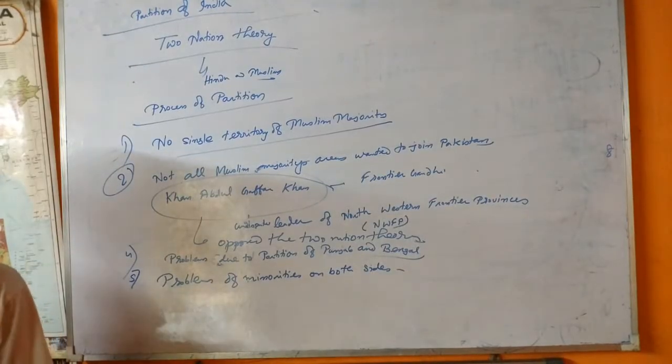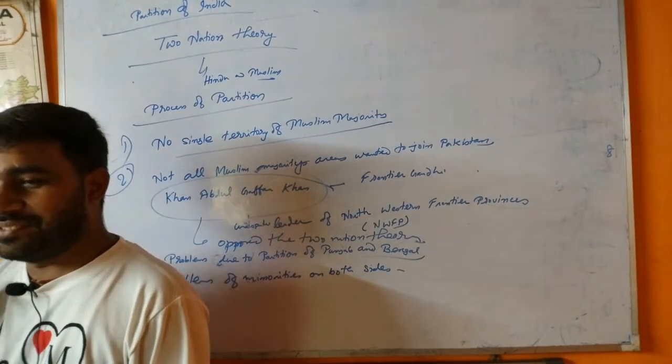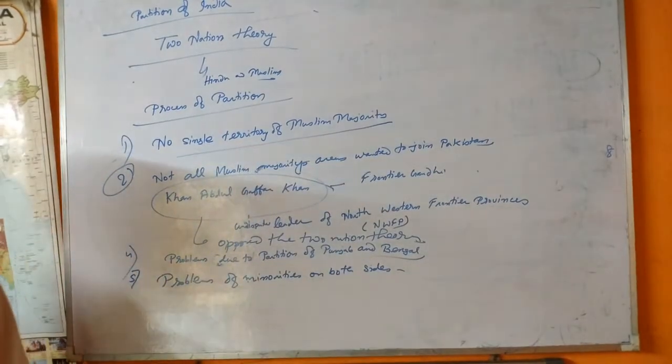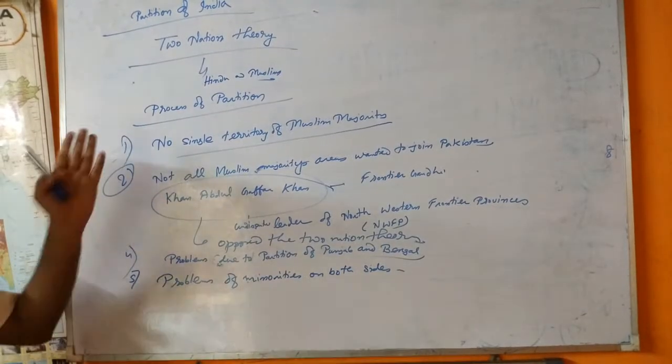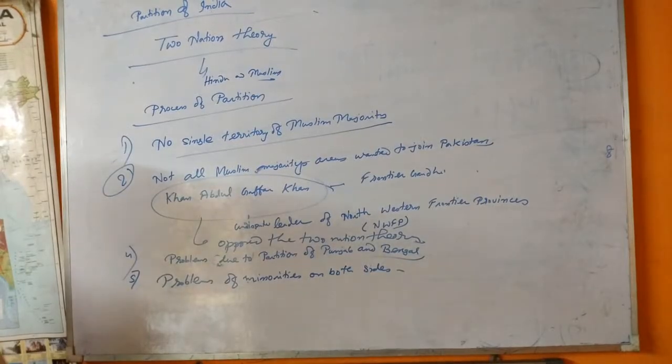Who are the Muslims and who are the Hindus? They divide, they marked a line. And after then, the line, the international boundary between India and Pakistan is known as the Redcliffe line. Redcliffe line. Okay. Now, consequence of partition.